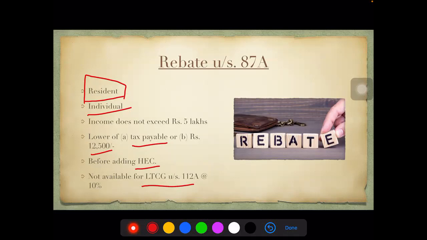112A deals with your shares and equity-oriented funds and stuff like that. So they are taxed at a flat 10% without giving any kind of rebate.